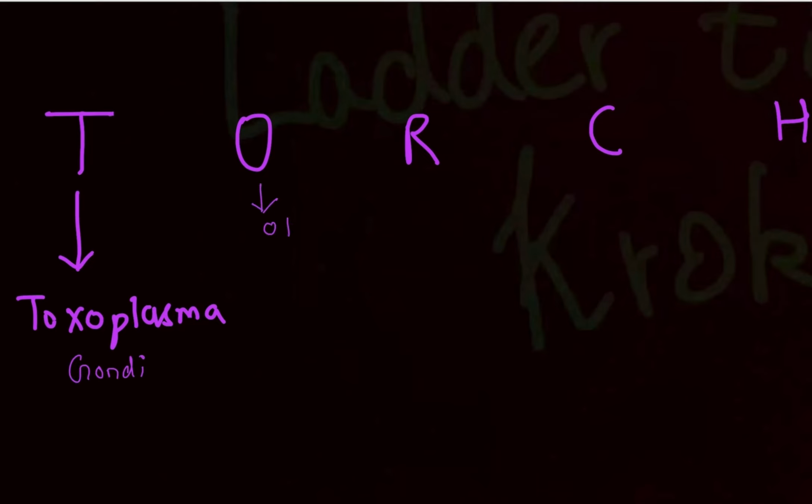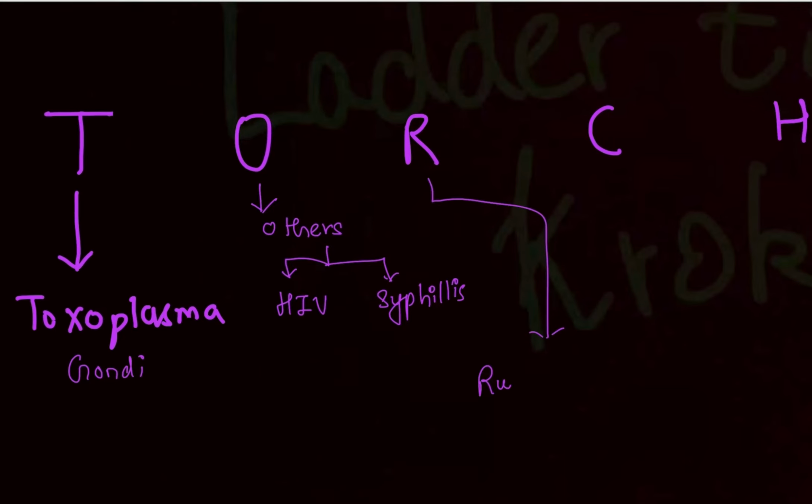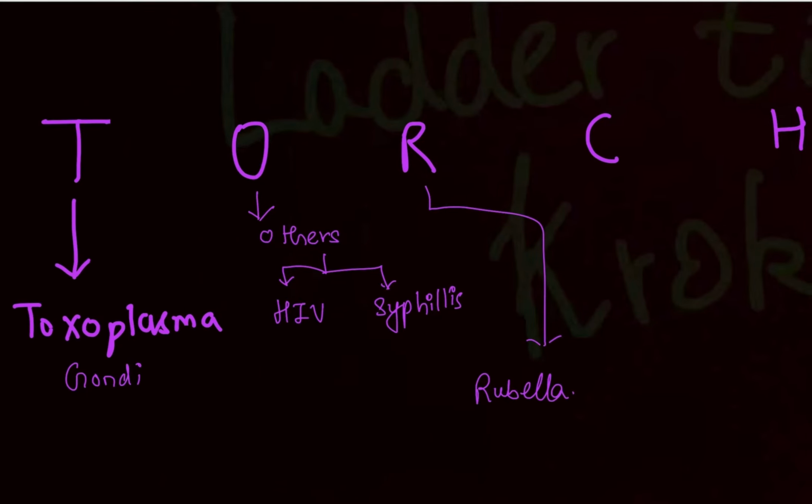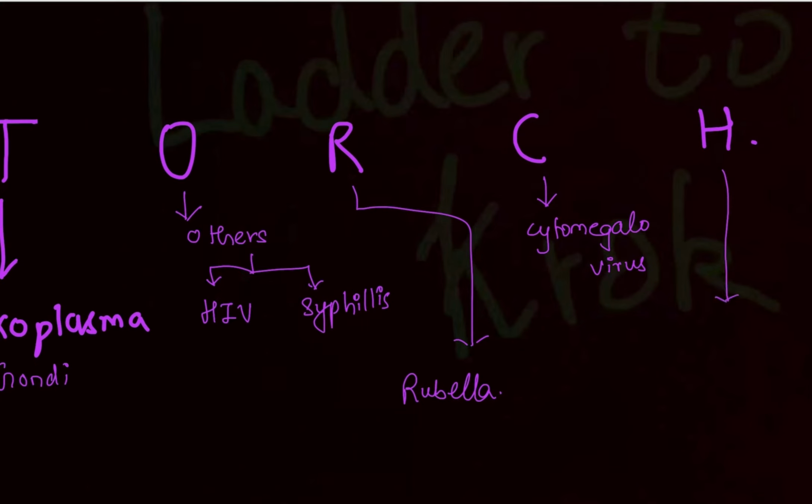O stands for others. This others include HIV or syphilis. R stands for rubella virus. C stands for cytomegalovirus. H stands for herpes virus.